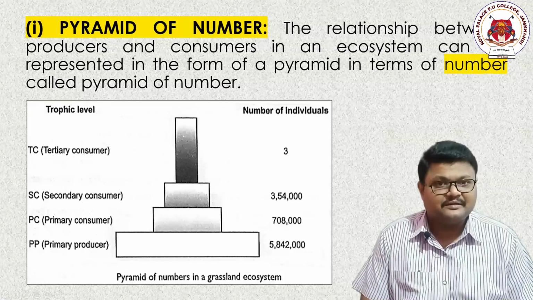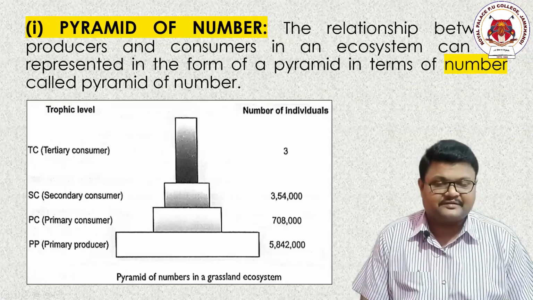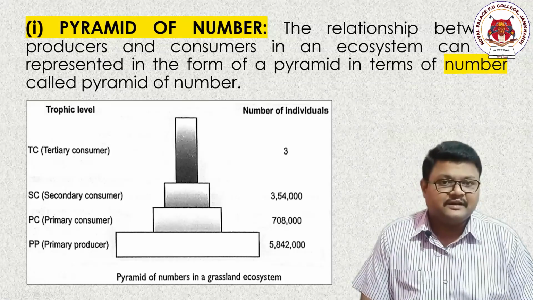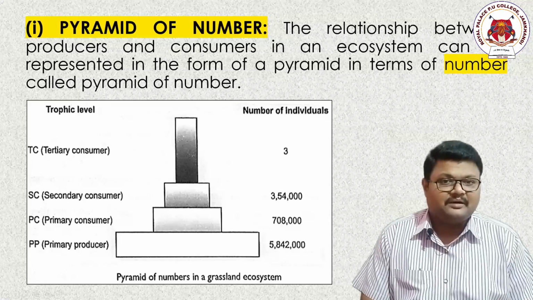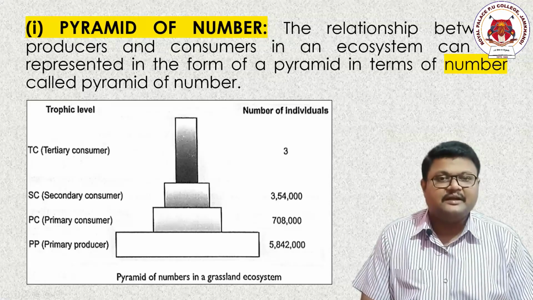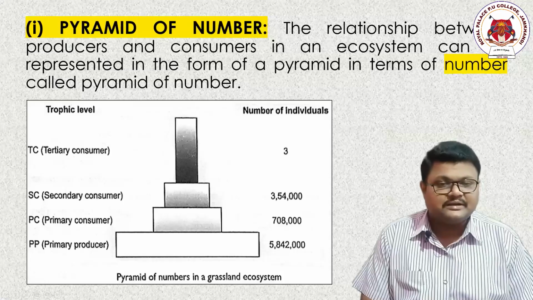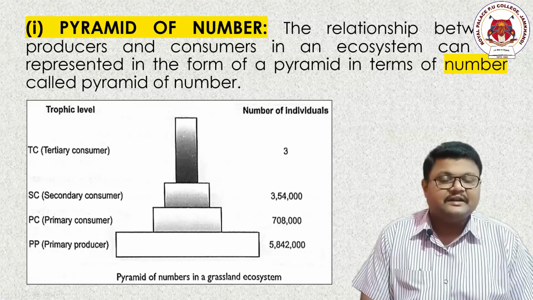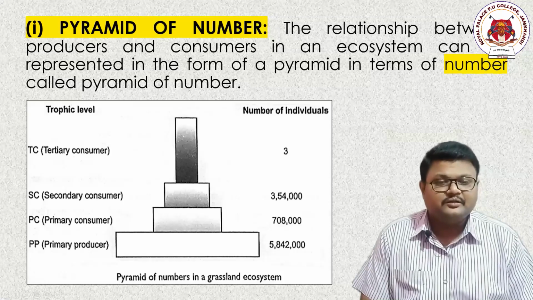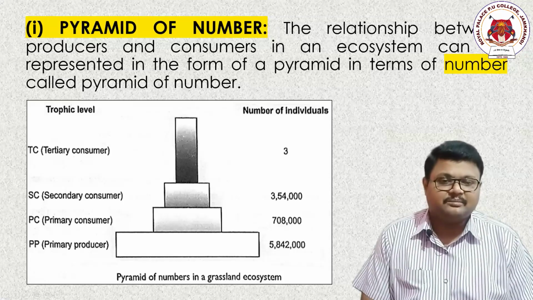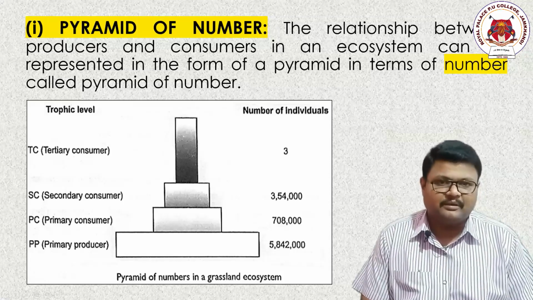Likewise, tertiary consumers, likewise predators. So in each and every trophic level, we see numbers. It indicates how many organisms are there in each trophic level. It gives us one understanding so that we can easily proceed through these ecological pyramids with respect to number.